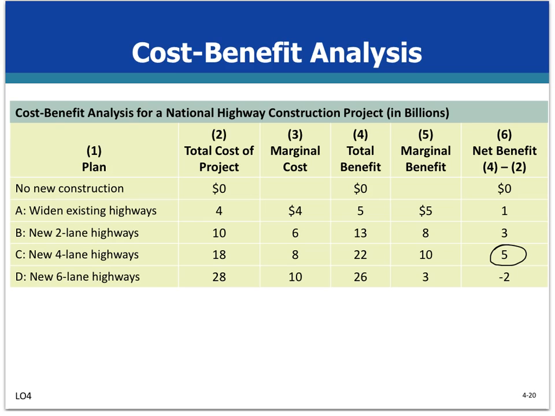From that perspective, Plan C is the best candidate because it has a marginal benefit of 10 and a marginal cost of 8. So marginal benefit is higher than marginal cost. And we cannot take project D because its marginal cost is higher than marginal benefit and it brings a net benefit of -2. So this marginal cost, marginal benefit rule tells us which plan provides the maximum excess of total benefits over total cost, or in other words, the plan that provides society with the maximum net benefit. So for that reason, we choose project C.